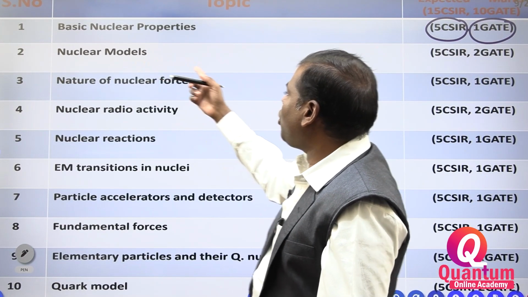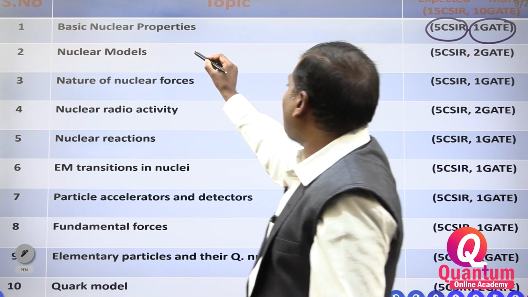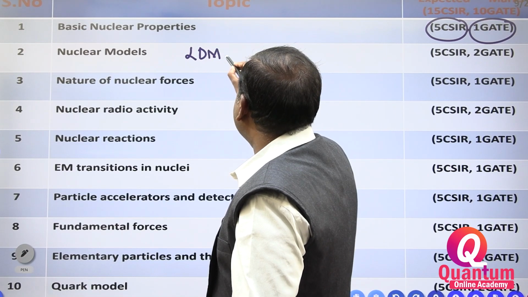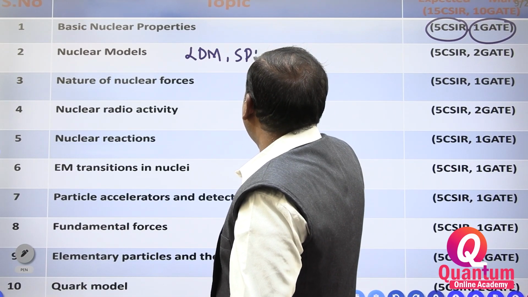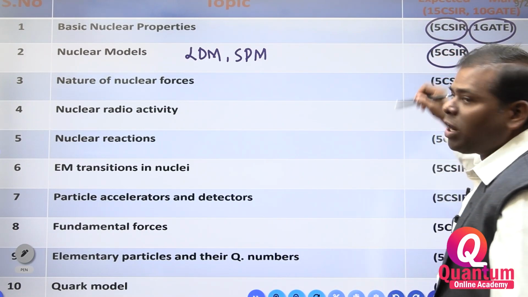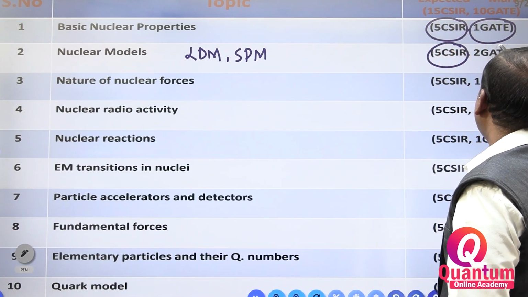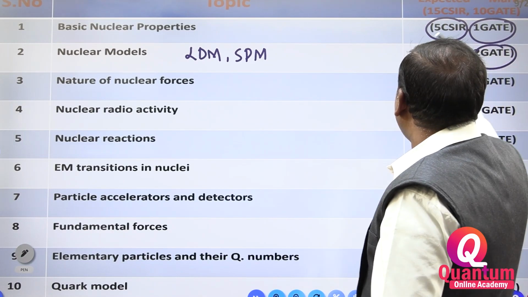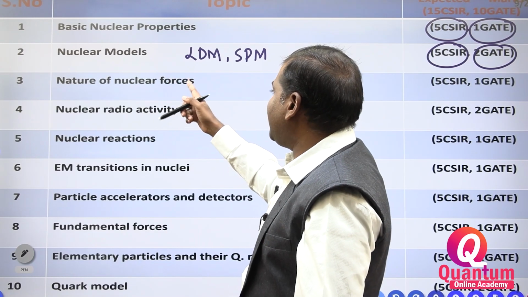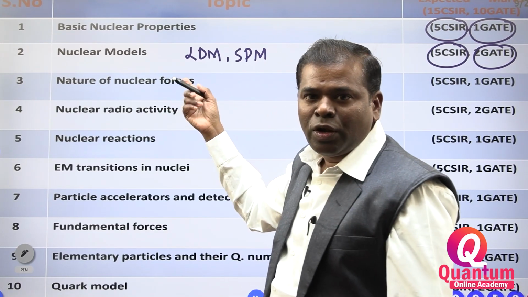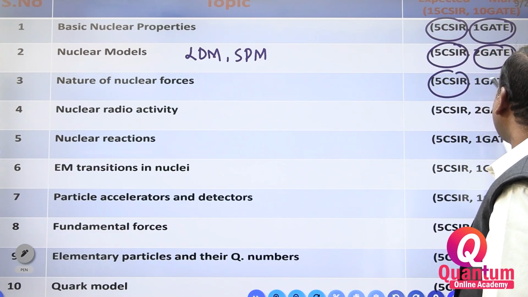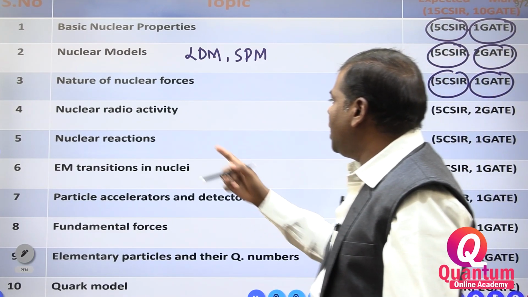Next, nuclear models. Here the liquid drop model and the single particle model are there. From these 2 models you may get 1 question on any one model, a 5 marks question in CSIR or a 2 marks question in GATE. Nature of nuclear forces: nuclear force nature is very important, 5 marks in CSIR, 1 mark in GATE.